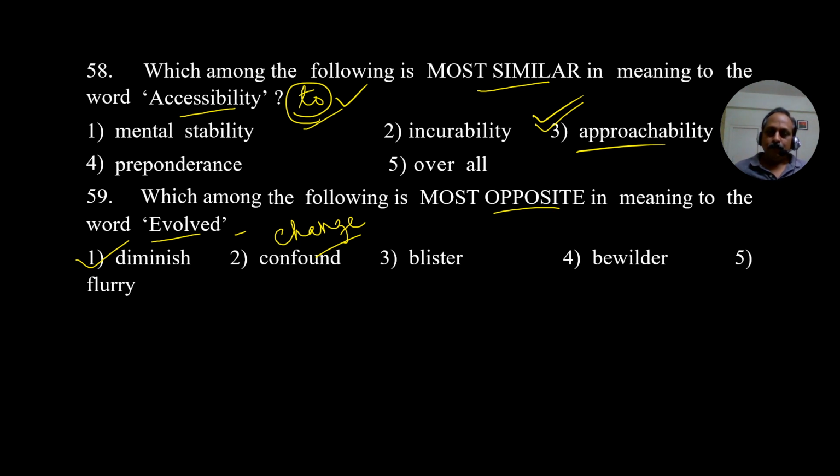Which among the following is most opposite in meaning to the word evolved? Evolve means change, constant change. Another meaning of evolve is to progress, to improve. And the opposite should be diminish. Here it does not mean change, it means progress. Please take the word progress. And what is the opposite of progress? Diminish. That is the answer.